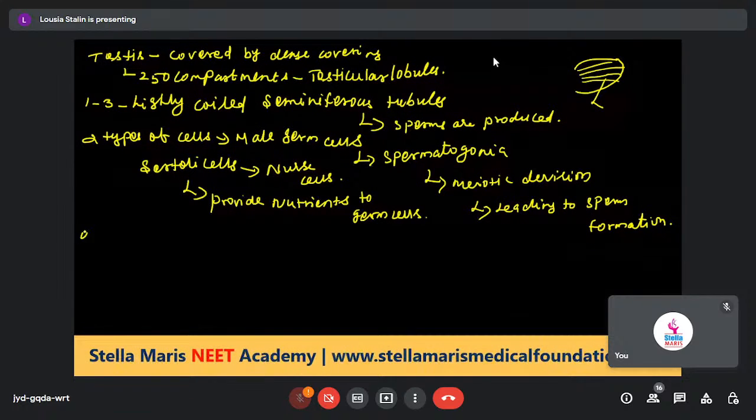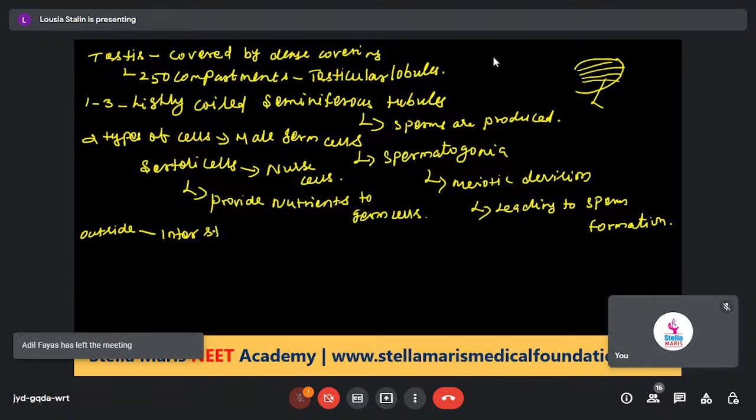Outside of the seminiferous tubules are the interstitial spaces.